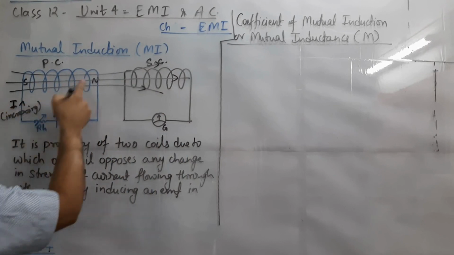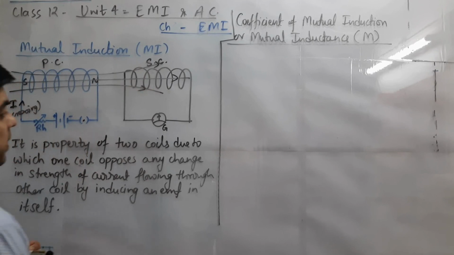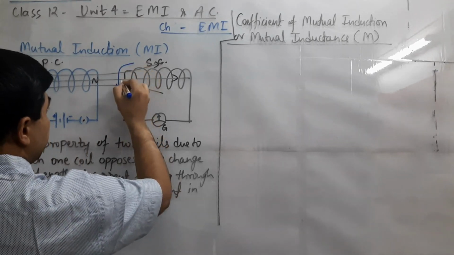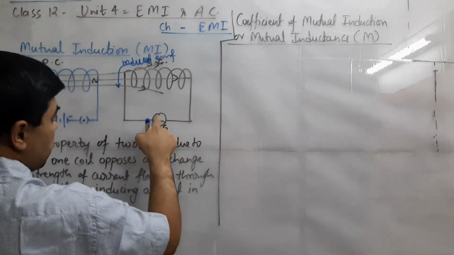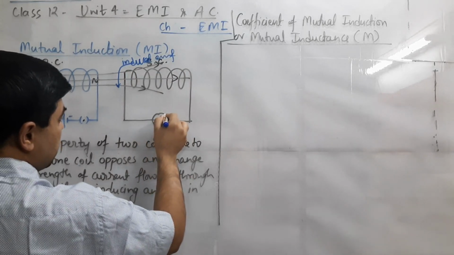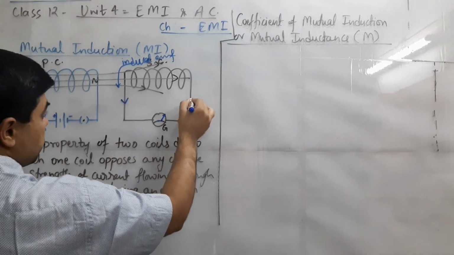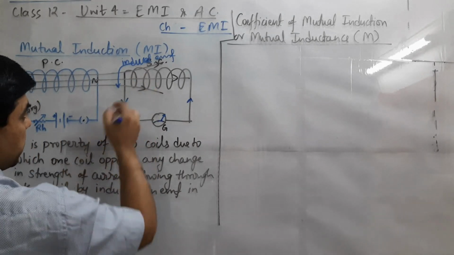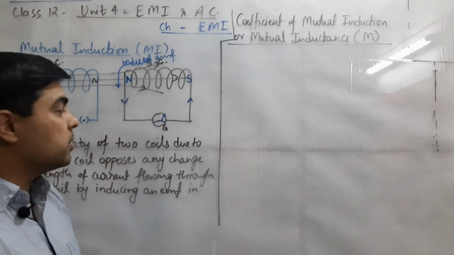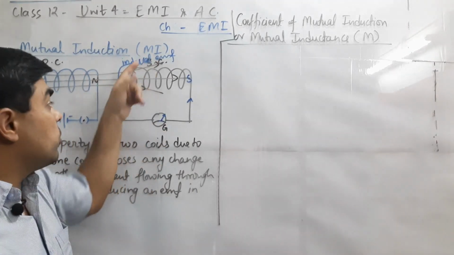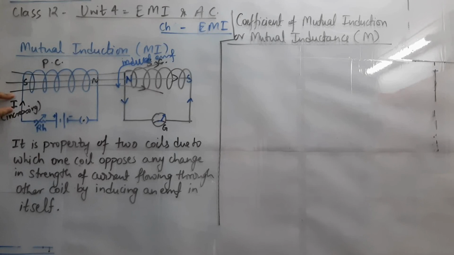Due to change in this current, the flux from the primary coil and hence with the secondary coil will change, and that change in magnetic flux will cause induced EMF. Induced EMF will develop in such a direction. Here induced EMF is developed in this way. This will cause a change in position of the needle of the galvanometer, meaning the galvanometer shows deflection. So current develops, induced current in this way, current coming out of this end, so it will be treated as north, this will be treated as south, and this is because the current goes from 0 to some value. So this will have an increasing form, and the induced current will oppose it, and hence in this way it will oppose the increasing value of current.